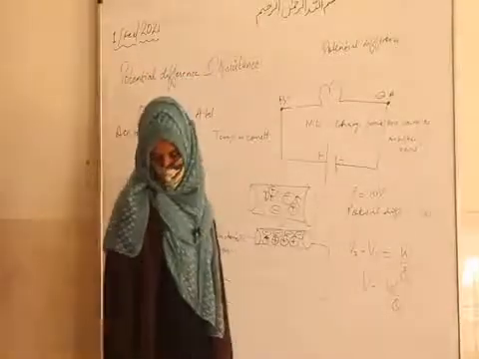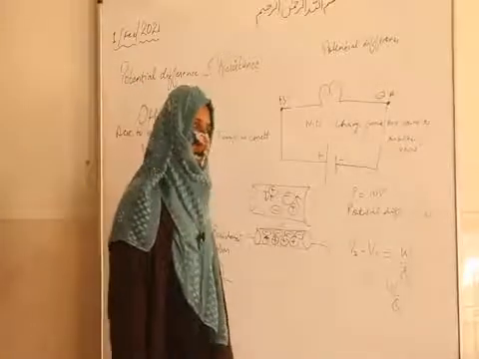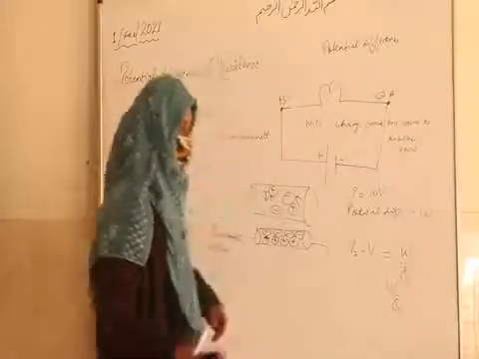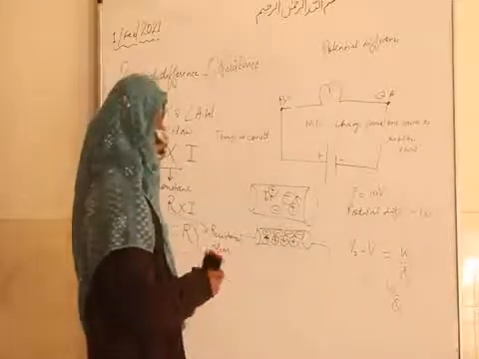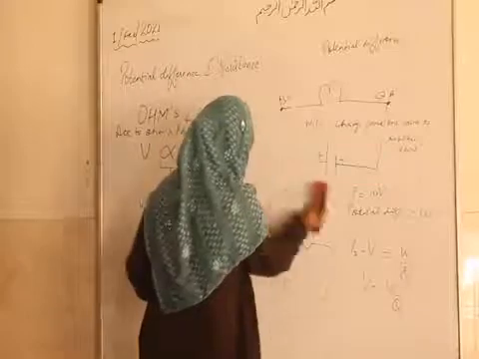So A and B mean two different materials are there. Are they having the same resistance? Not possible. It is not possible that they have the same resistance. So now we will discuss the factors of resistance.